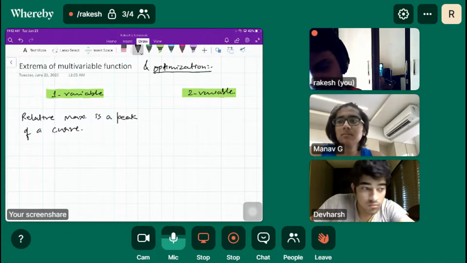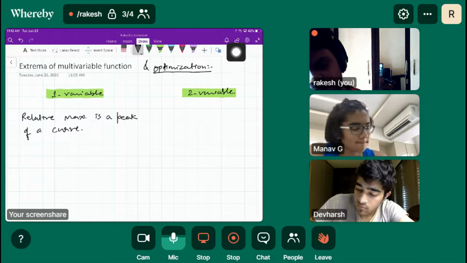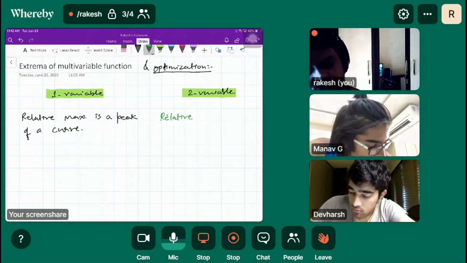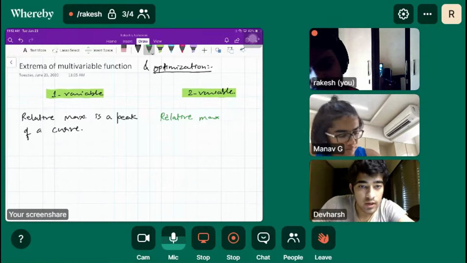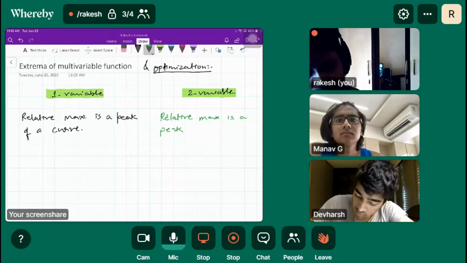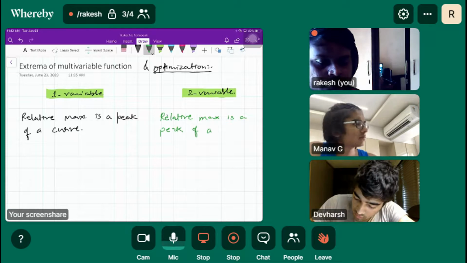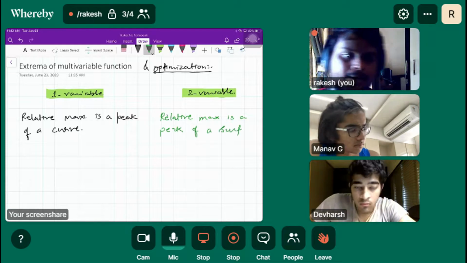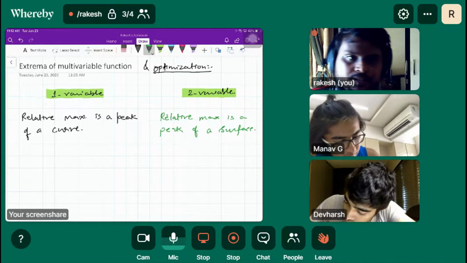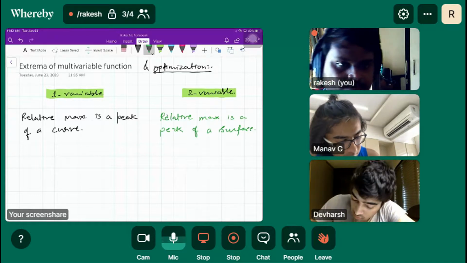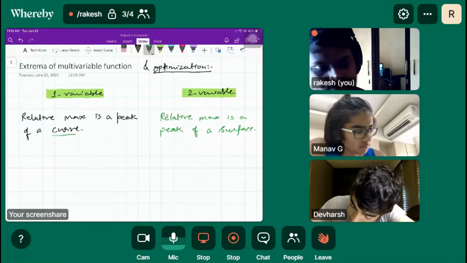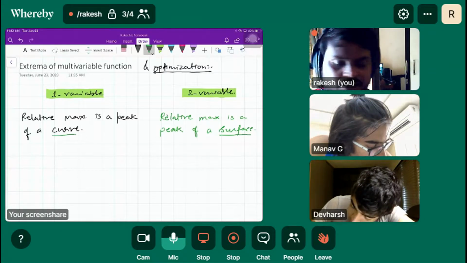In case of a two variable function, a relative max is also a peak, but of a surface. Like we see a mountain peak, the relative max is a peak of a surface. Here it is a curve; in a two variable function, it is a surface.